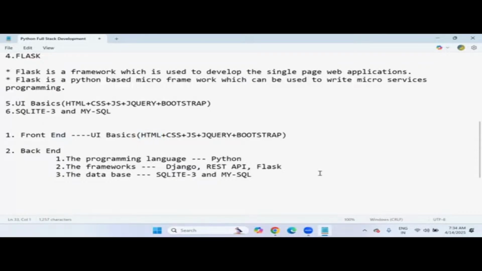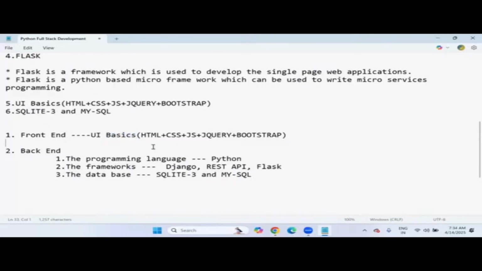So in Python full stack development, you must be involved in two ways, front end and back end. The person who can easily handle both front-end development and back-end development is said to be a full stack developer. Or else, the person who can handle only the front end, but doesn't know about language, frameworks, and database management, is a UI developer, user interface.